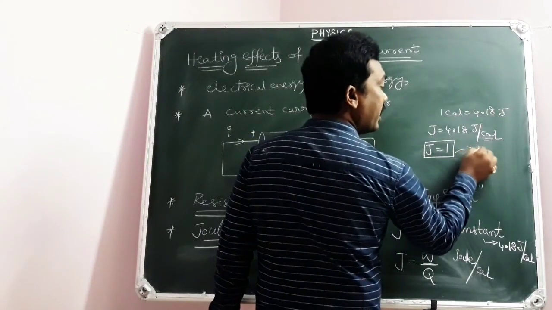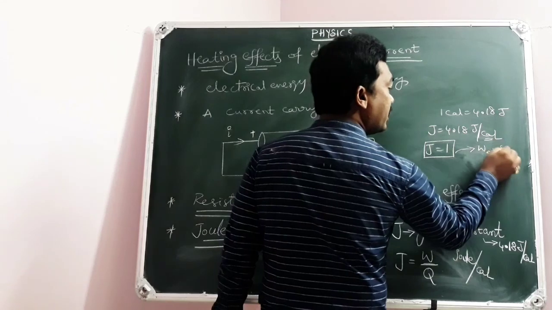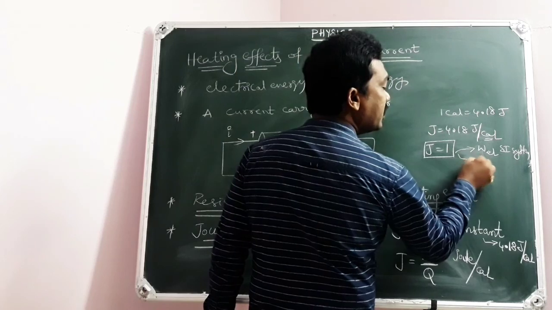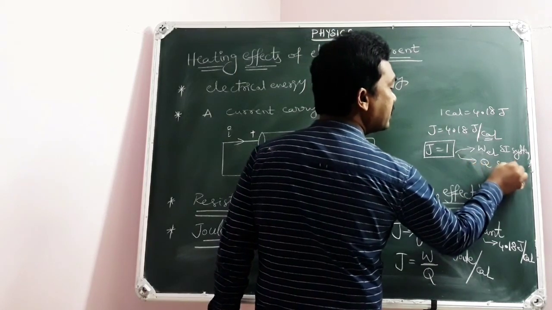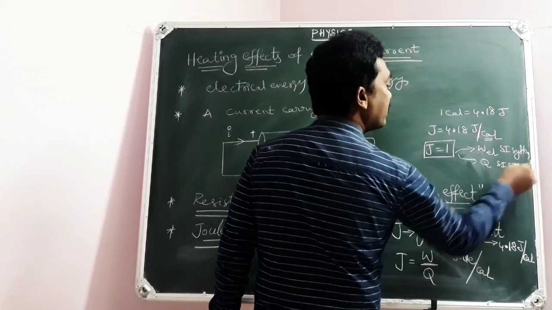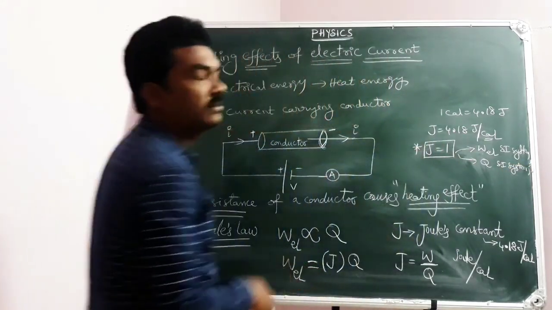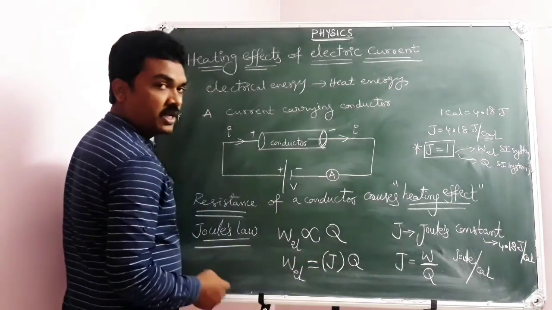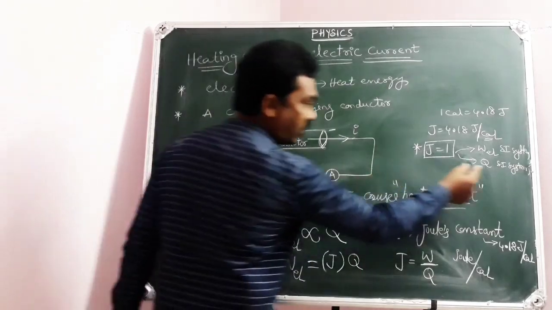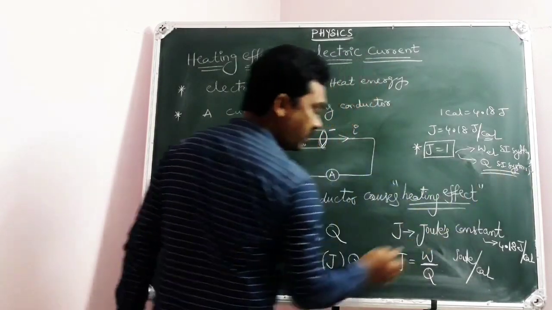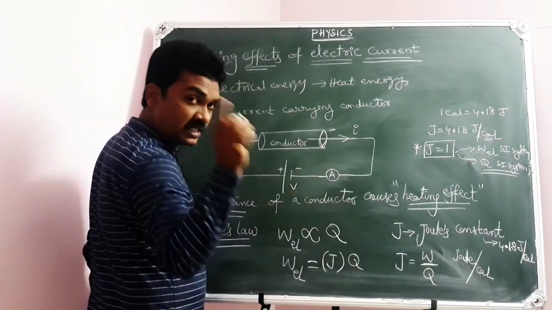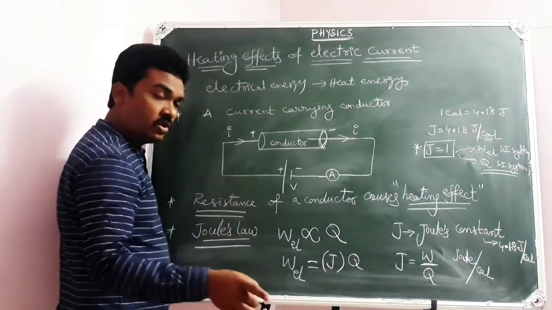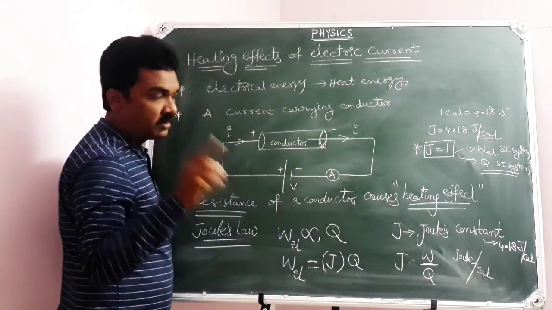When electrical work done is written in the SI system, and heat energy also is written in SI units, then J value is 1. Very, very interesting. While writing the formula W equal to JQ, if heat energy is measured in terms of Joule, which is SI system, and work done also is expressed in Joule, then J value is equal to 1.